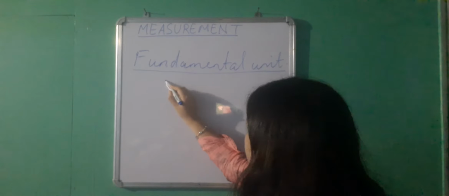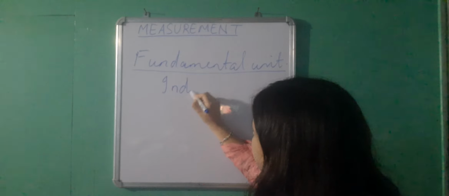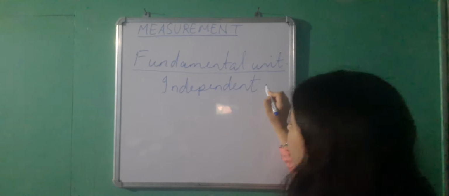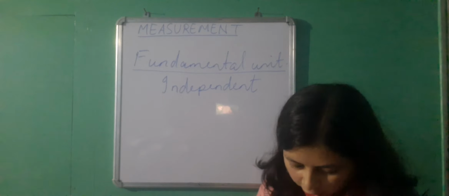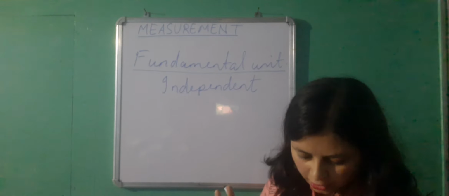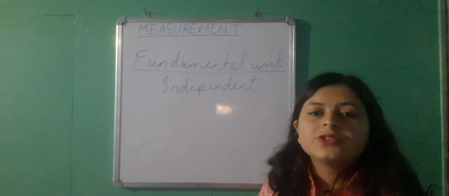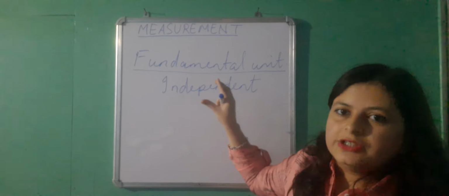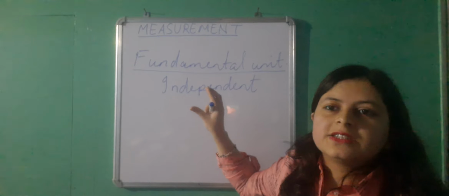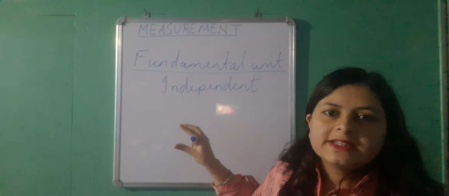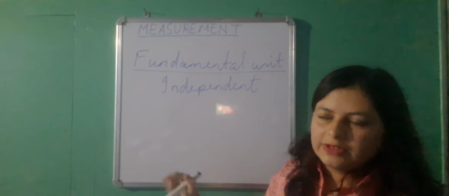It does not depend on any other unit, and can neither be changed nor be related to any other fundamental unit. So one fundamental unit, you cannot change it into any other unit, nor can you relate it to any other fundamental unit.